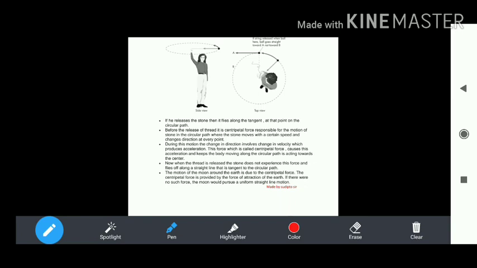Now when the stone is released, it does not experience the force and flies off along the line A, not along line B. So the motion of the moon around the earth is provided by the centripetal force, which keeps the constant motion around the earth.